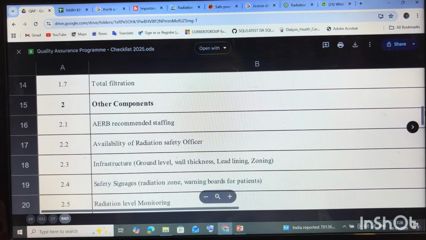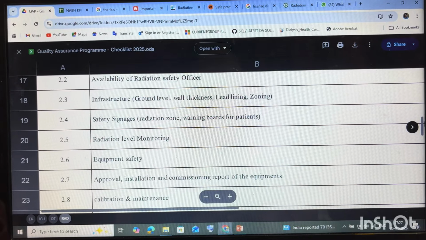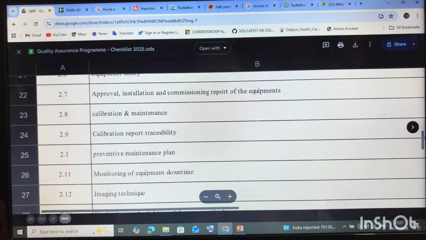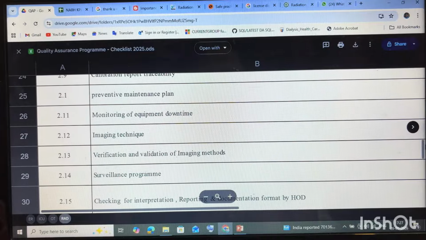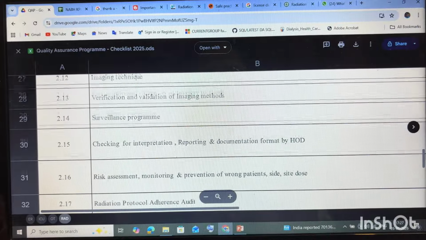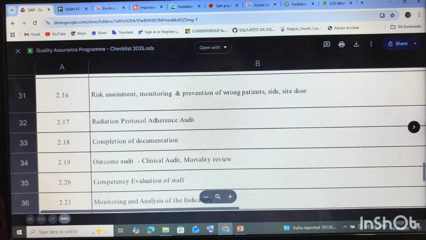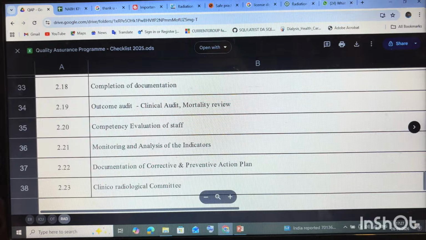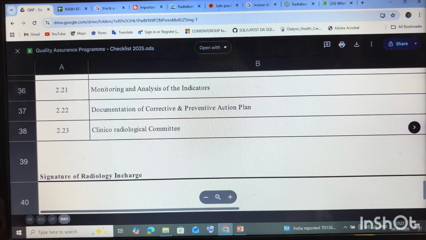Then whether the AERB-recommended staff is there or not, radiation safety officer availability, infrastructure, whether safety signages are there or not, and whether radiation level monitoring is there or not. Equipment safety needs to be done: calibration and maintenance, and the traceability certificate of the equipment needs to be there, along with a preventive maintenance plan and surveillance programs. Then whether risk assessment has been done, whether the radiation protocol has been adhered to, and whether the clinical radiological committee meeting has been held.